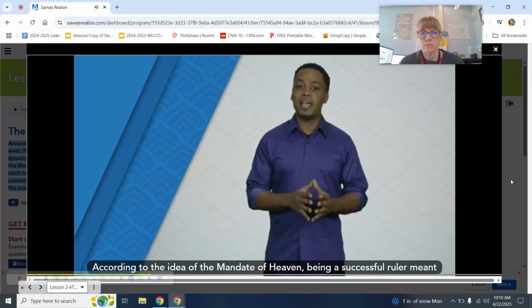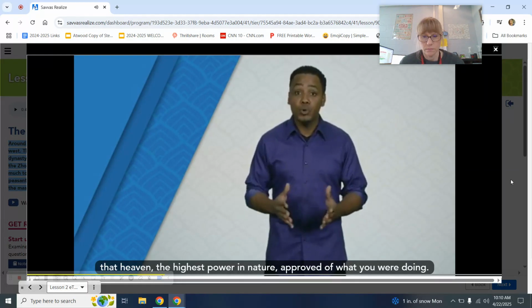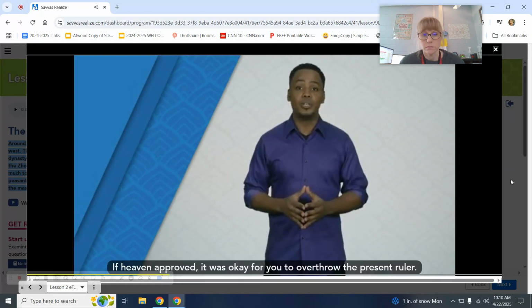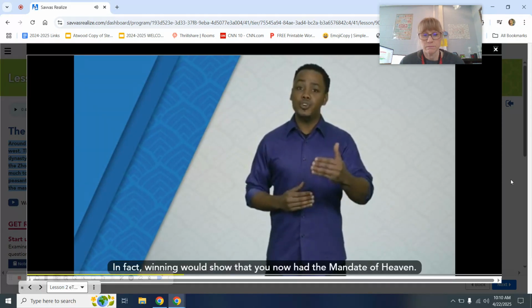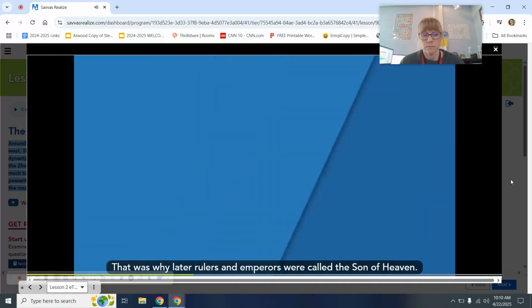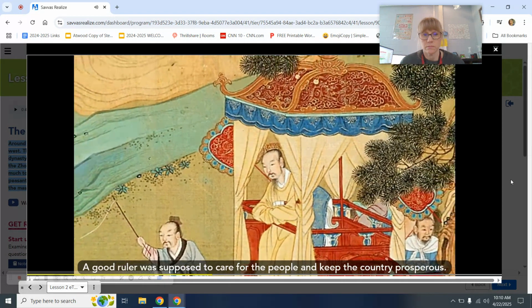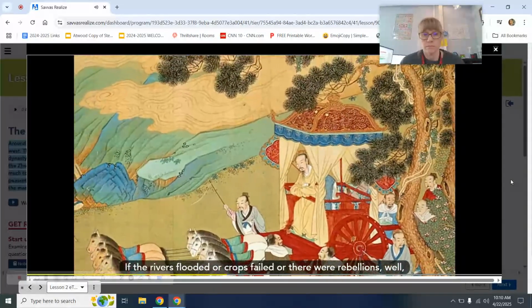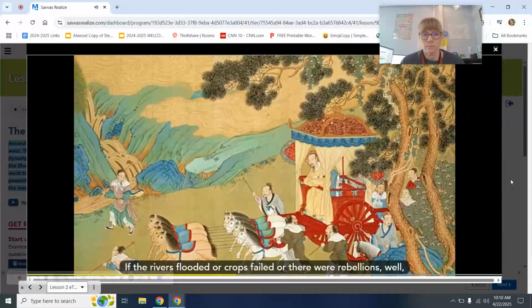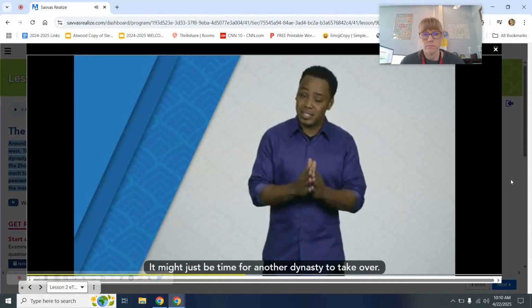According to the idea of the Mandate of Heaven, being a successful ruler meant that heaven, the highest power in nature, approved of what you were doing. If heaven approved, it was okay for you to overthrow the present ruler. In fact, winning would show that you now had the Mandate of Heaven. That was why later rulers and emperors were called the Son of Heaven. A good ruler was supposed to care for the people and keep the country prosperous. But the Mandate of Heaven could also work against you. If the rivers flooded or crops failed or there were rebellions, well, that might be a sign that you had lost the Mandate of Heaven. It might just be time for another dynasty to take over.